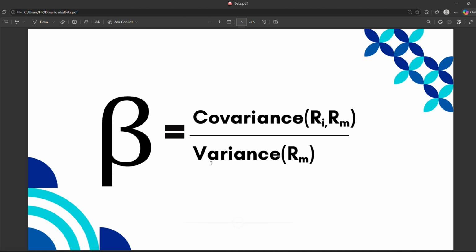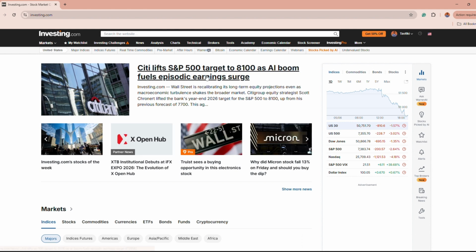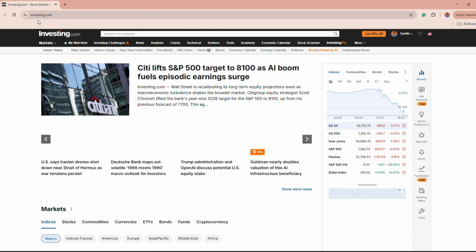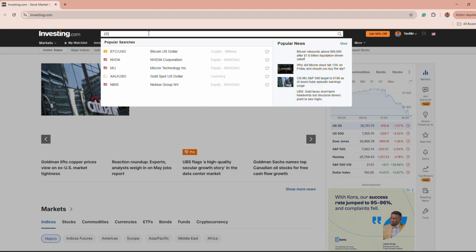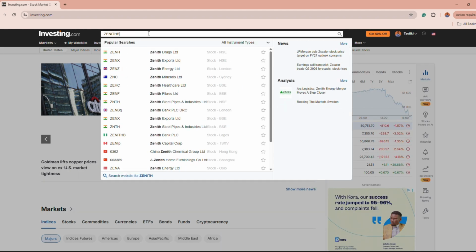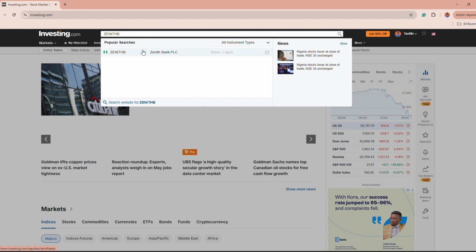So we'll move on to our Excel to actually see how this is computed. But beforehand, we are going to look at a website from which you can download the historical data of both the stock price and the overall market, the all-share index. So you are going to go to investing.com. I have this open already, so you can just type investing.com in your browser. I'm going to type in the ticker of the company, which is Zenith Bank. So we have Zenith Bank PLC. I'm just going to click on this.